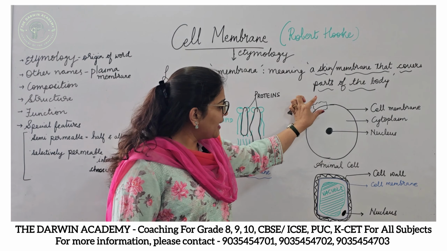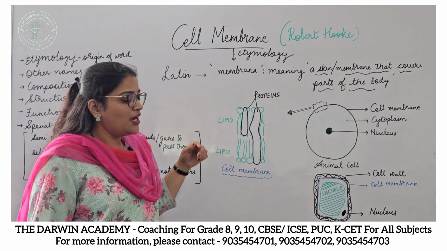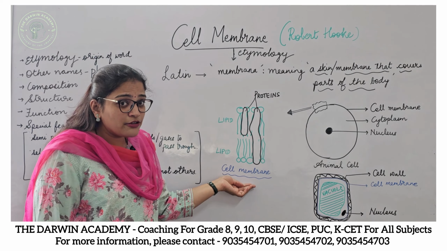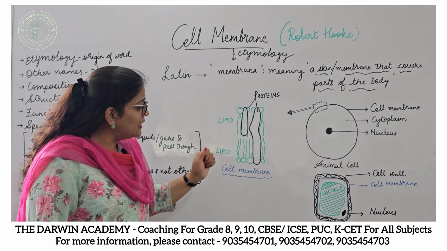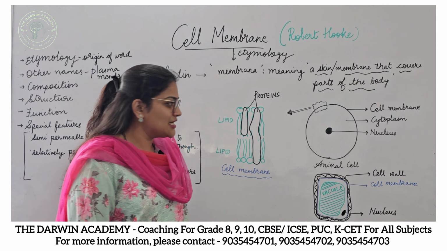If I take a section of the cell membrane and study it under a very good microscope, probably an electron microscope, then this is how the lipids and proteins are arranged. Let me repeat that for you.